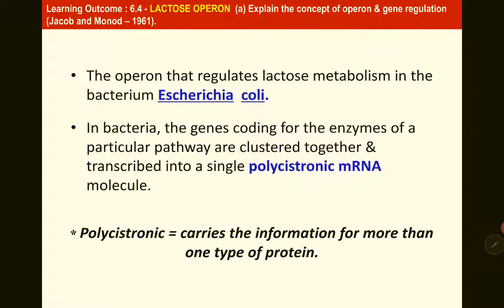The genes coding for enzymes for a particular pathway are clustered together and transcribed into one single polycistronic mRNA. Polycistronic means it carries information for more than one type of protein.